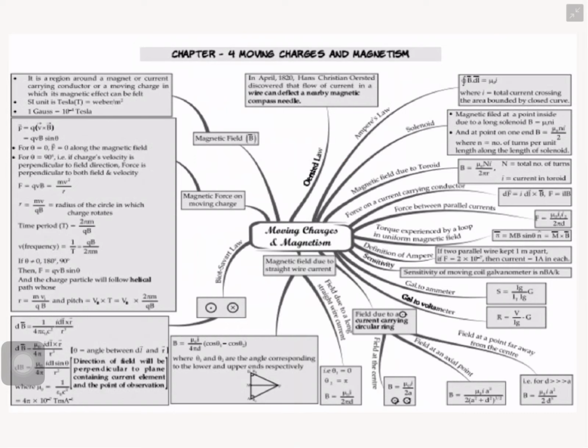Current is nothing but what? Moving charges. So when the charge is in motion, what happened? According to Oersted's statement, the current carrying conductor will produce a magnetic field. The charge moving in a conductor produces a magnetic field. Next question, how do we calculate the magnetic field or field strength?